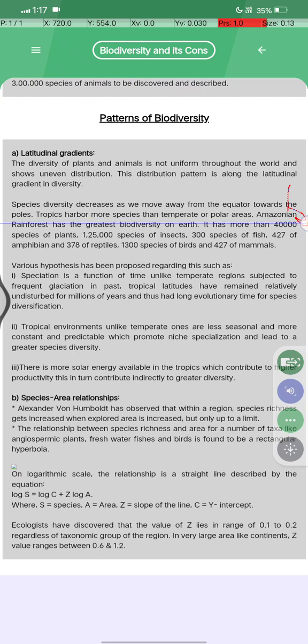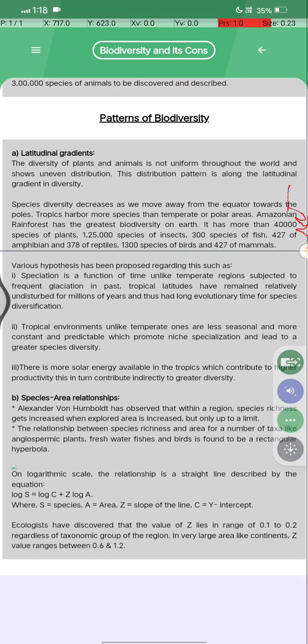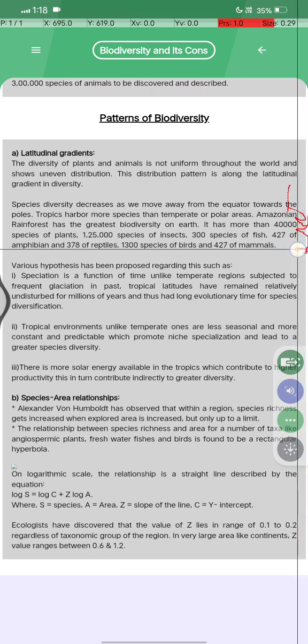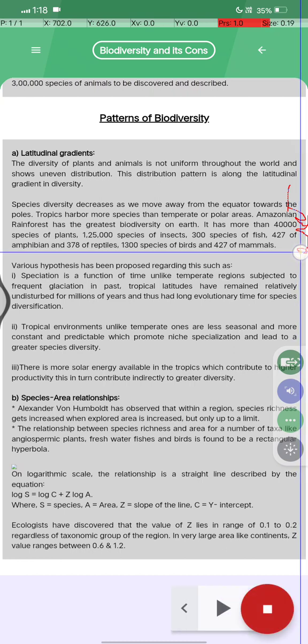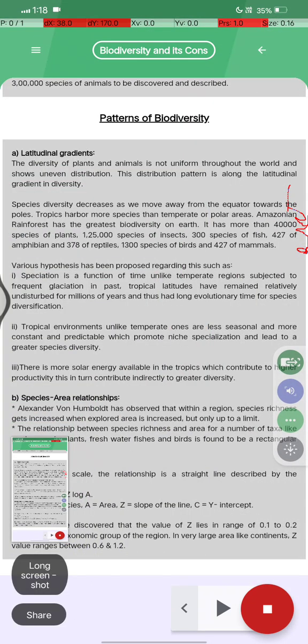The Amazonian rainforest has the greatest biodiversity on the earth. It has more than 40,000 species of plants and 1,25,000 species of insects and 3,000 species of fish and 427 of amphibians and 378 of reptiles and 1,300 species of birds and 427 of mammals. Okay, ये बात को ध्यान रखना, बहुत इंपॉर्टेंट लाइन है.